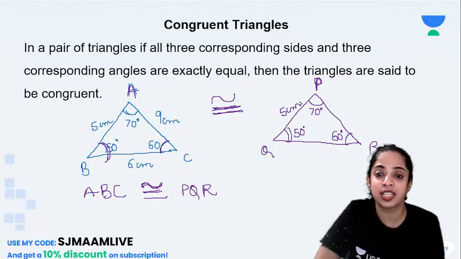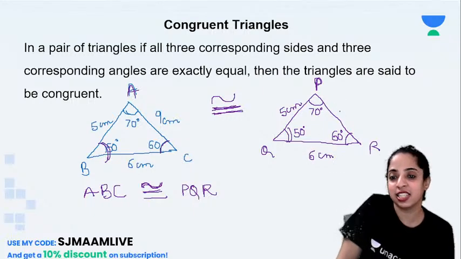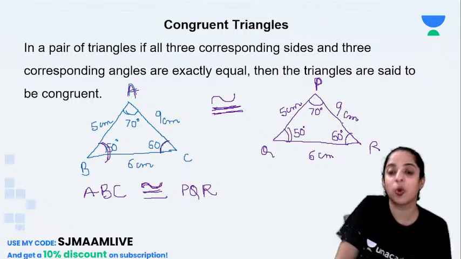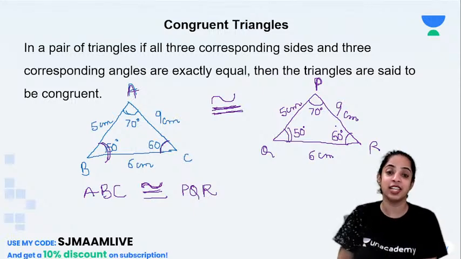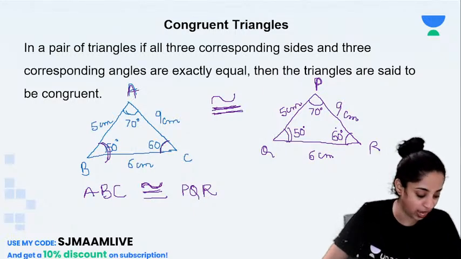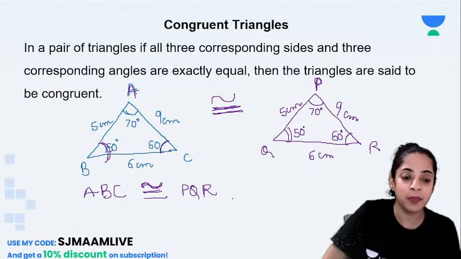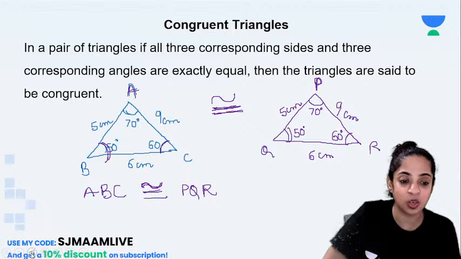So if the corresponding sides also, that is AB is equal to PQ, BC equal to QR and AC equal to PR. So if corresponding angles and corresponding sides all are equal, then these two triangles are called congruent triangles. Is that clear? Okay. Now, but many students make many mistakes in congruent triangles.